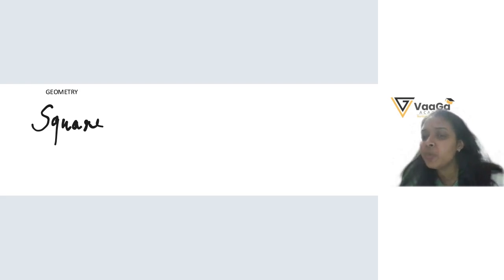So how many faces does a cuboid have? Everything is a rectangle in a cuboid. Okay, there are no squares in a cuboid. 1, 2, 3, 4, 5, 6. So a cuboid also has 6 faces.